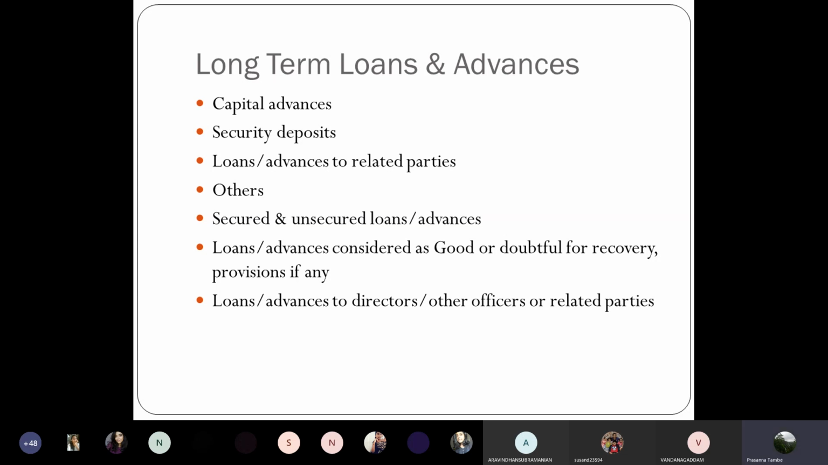Any long-term advances or loans to related parties. So if there are any long-term loans or advances given to, say, directors or their relatives or entities in which directors are interested or shareholders are interested or their relatives are interested, then such advances will be shown separately under this particular head. Then any other advances other than this, if you have any other long-term advances other than these categories, that could be considered here.